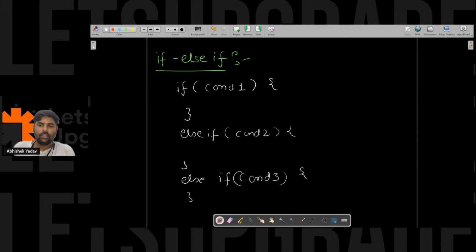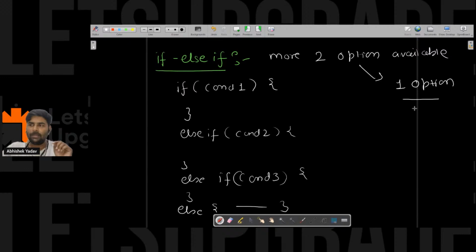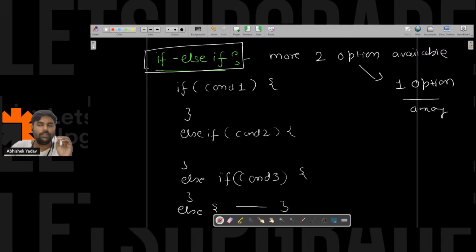Like this, you have multiple else if conditions, and at the end you have the else part. So when can I use else if, guys? When two conditions are not enough. When you have more than two options available and you have to choose only one option among them, then you can use if else if.